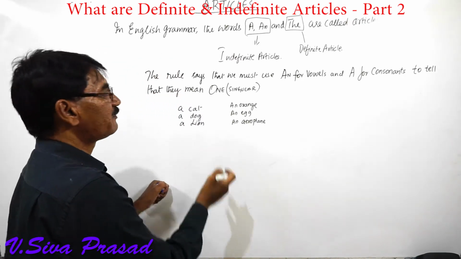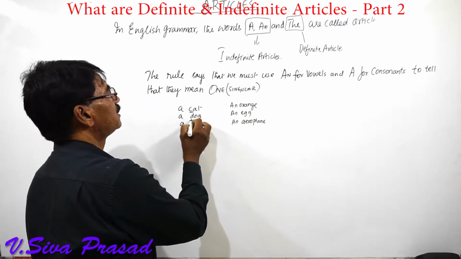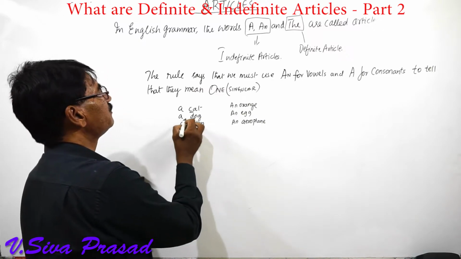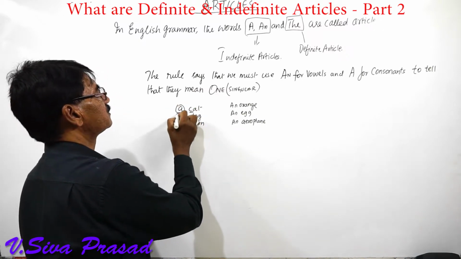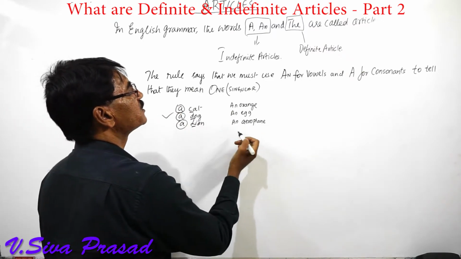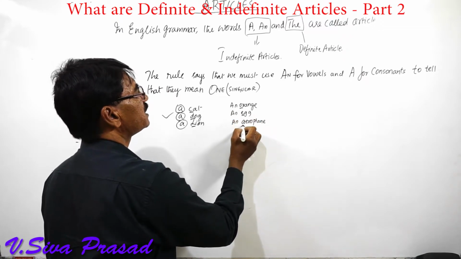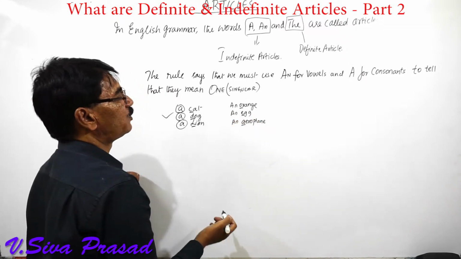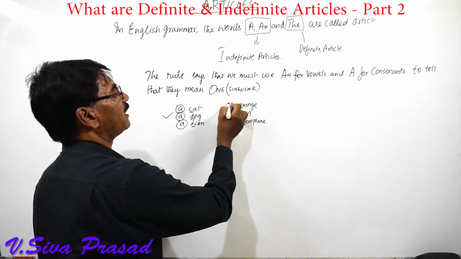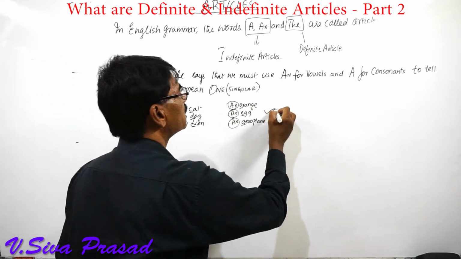Yes, we have written it correctly, saying that whenever there is a consonant and to tell that it is one, we have to use a. This is correct. And here also it says whenever there is a vowel in that word, if the first letter is starting with a vowel, then we have to use an. Okay. Here also this is correct.